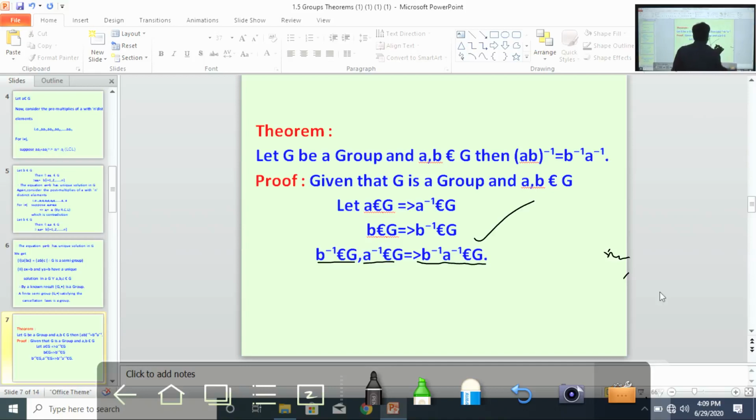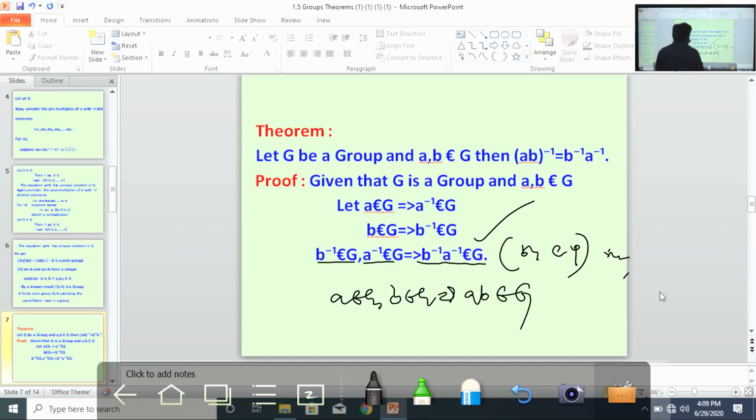Because G is a group, by the closure property. What is the property? a belongs to G, b belongs to G implies a into b belongs to G. By using this, we get b inverse into a inverse also belongs to G. Understand?